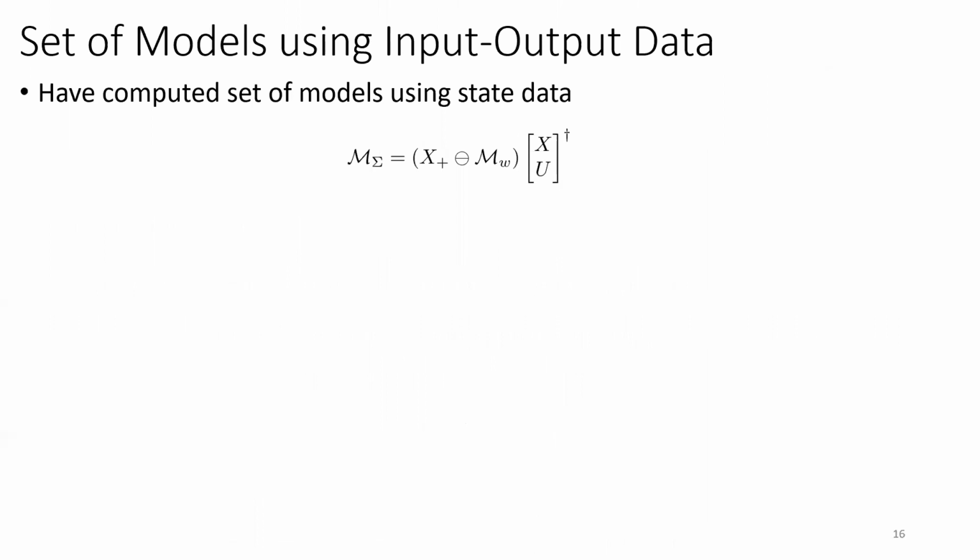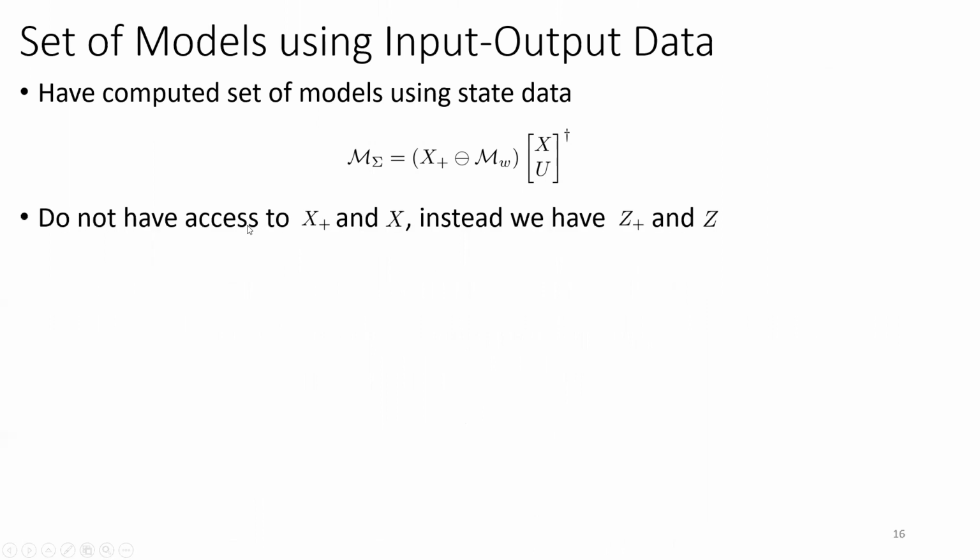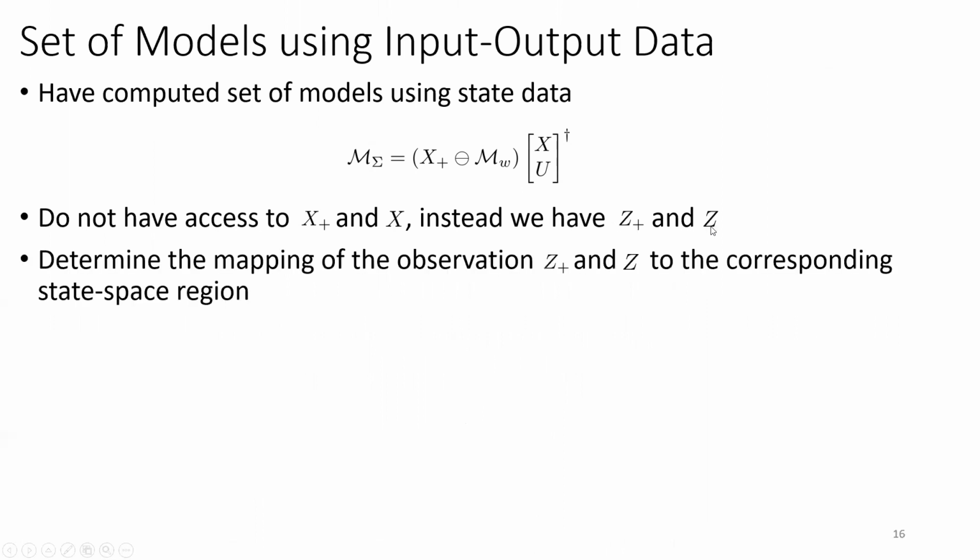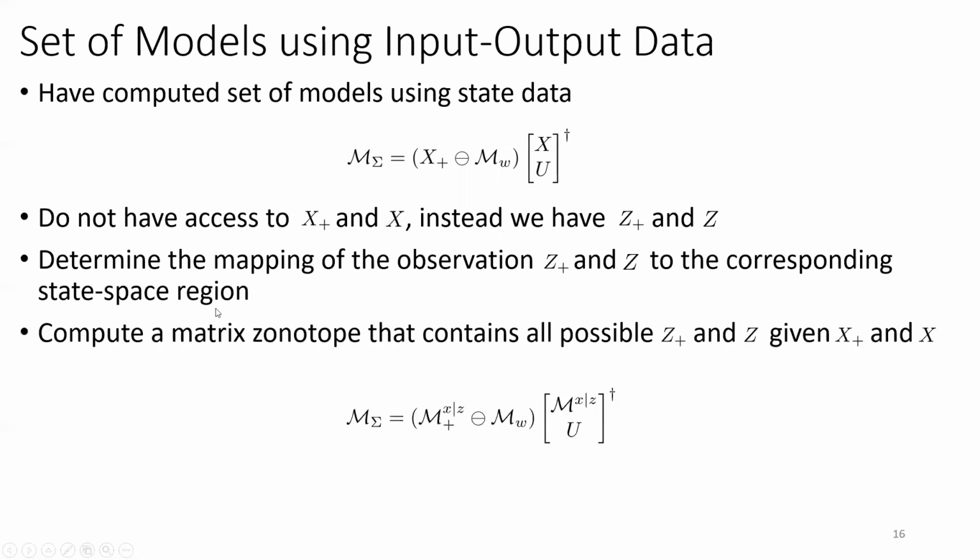Next, let's compute the set of models using input-output data. Until now, we have learned how to compute the set of models using the state data, which is x plus and x. However, we don't have access to x plus and x. Instead, we have access to the output, which is z plus and z. The idea is that we determine the mapping of the observation z plus and z to the corresponding state space region. This can be done by computing a matrix zonotope that contains all possible z plus and z given x plus and x.